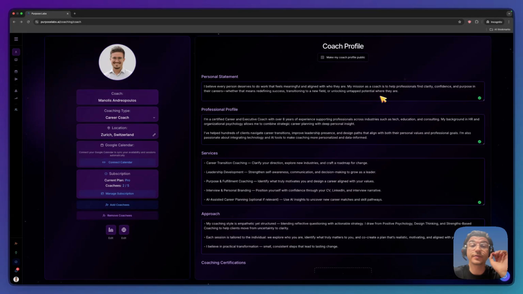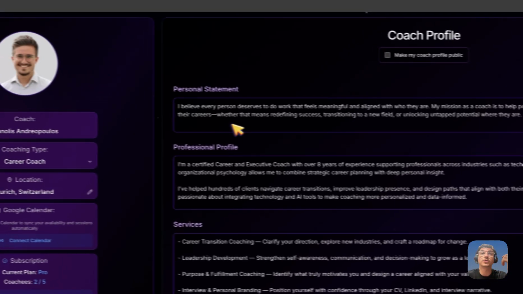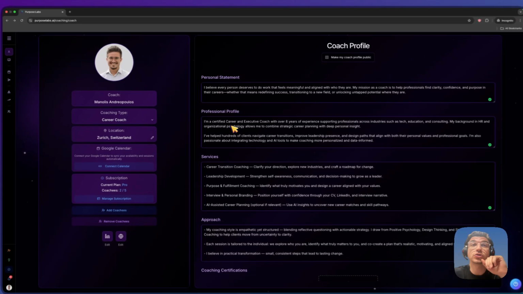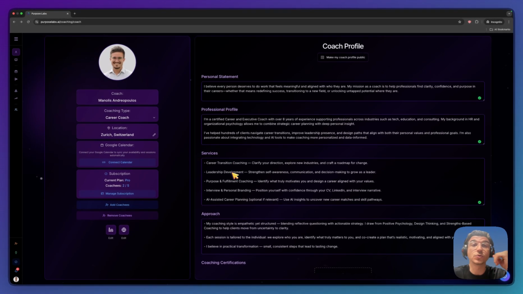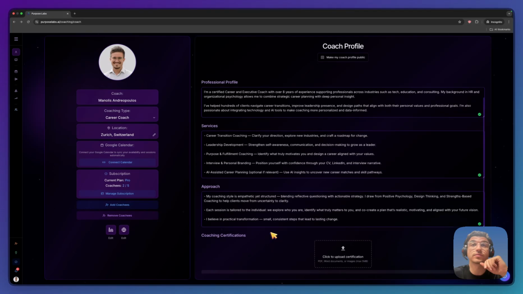On the right-hand side, you can build your public profile. This is the profile that users of the Purpose Labs platform will be seeing on the list of coaches and will be able to get in touch with you to book a coaching session. It includes a personal statement, your professional profile, the services you offer, as well as your approach. If you want, you can also add your coaching certifications.